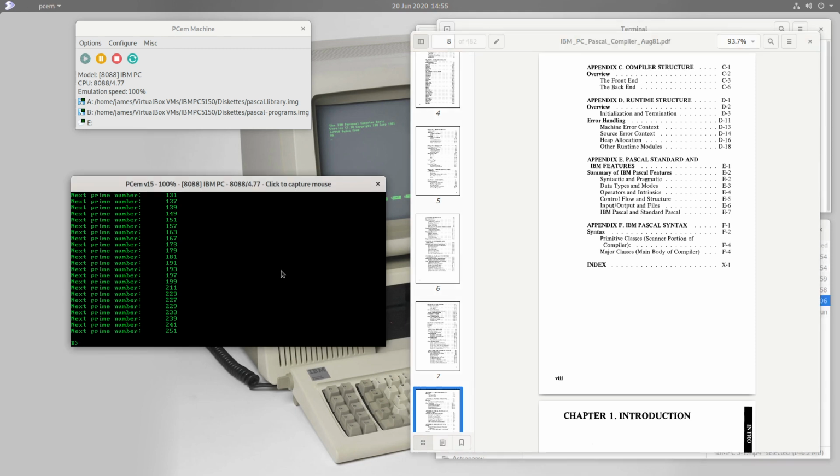So I think I'll end this episode here. We've had a good look at Pascal. In the next episode, I want to have a look at two programming languages which were very widespread on mainframes, in particular IBM mainframes. Of course, IBM in 1981 was known mostly as a vendor of mainframe systems, and the personal computer was really kind of a novelty for IBM at the time.